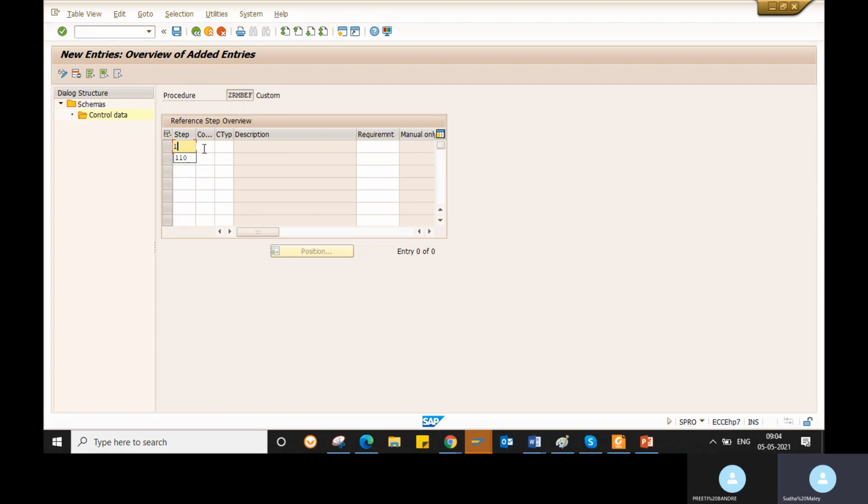Go to the new entries, your step, give your message type. For example, ZNEU is my message type. Okay, you will give your message type here. So here the important fields are requirement, manual. So if you select manual only, then automatically it will not generate. Only you can give it manually. Okay. If you want only the manual output, you can check this manual only.